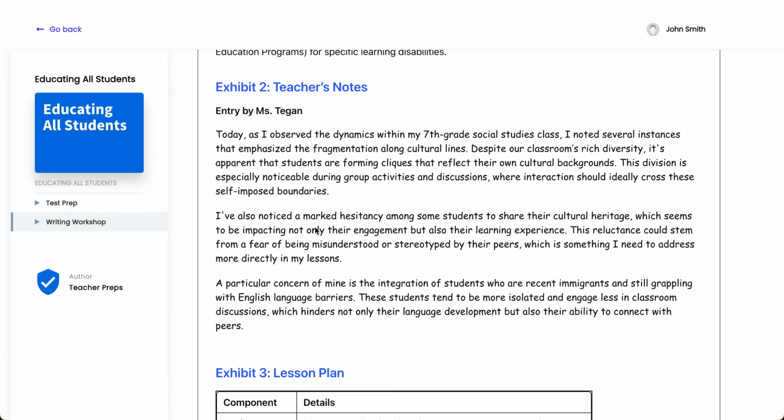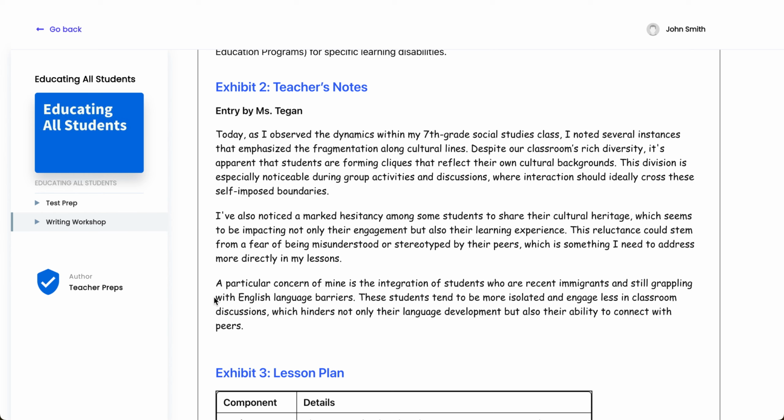I've also noticed a marked hesitancy among some students to share their cultural heritage, which seems to be impacting not only their engagement but also their learning experience. This reluctance could stem from a fear of being misunderstood or stereotyped by their peers, which is something I need to address more directly in my lessons."